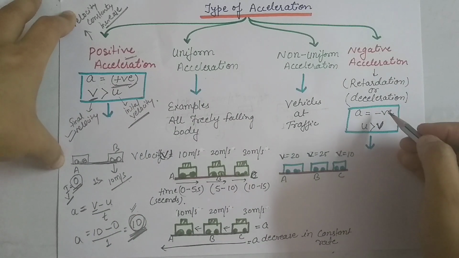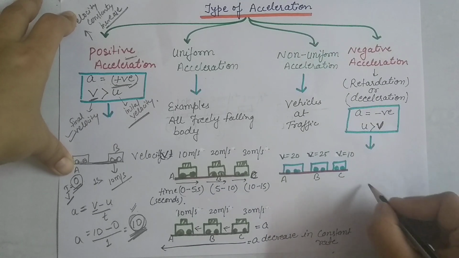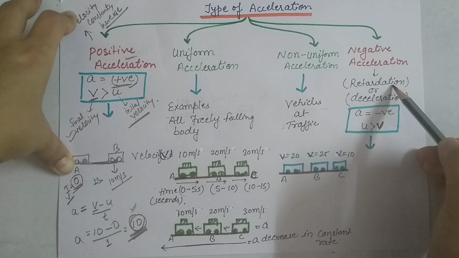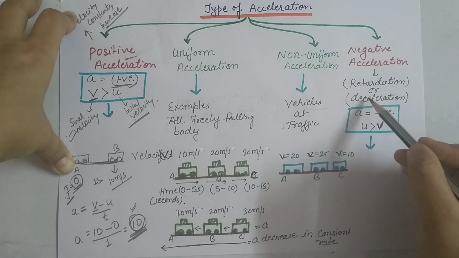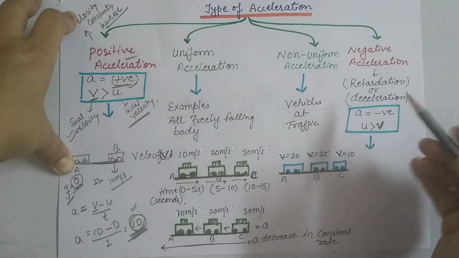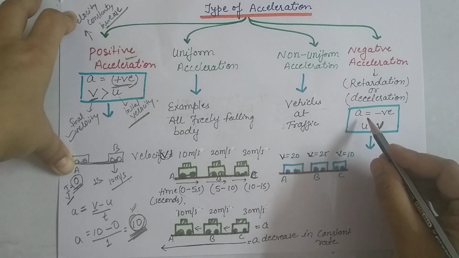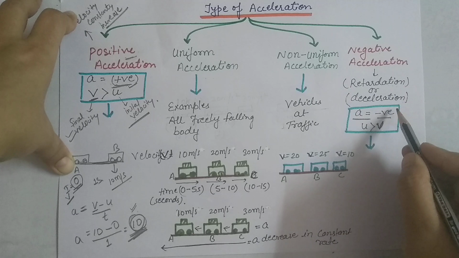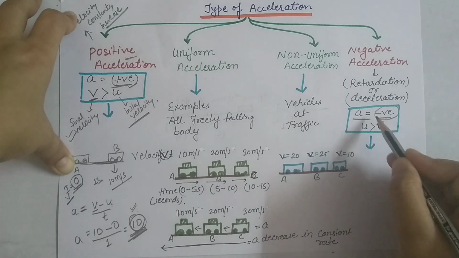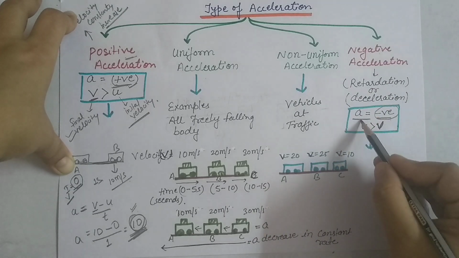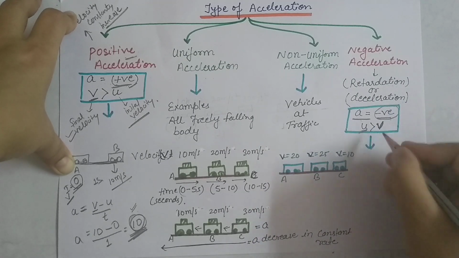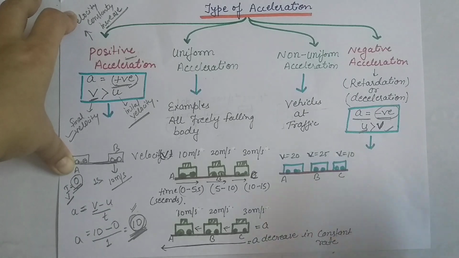Now negative acceleration. Let's see one more example. Negative acceleration is also known as retardation or deceleration. Let's see what the conditions are. Here the acceleration will be negative, whatever the value after the calculation. And here the initial velocity is greater than the final velocity.